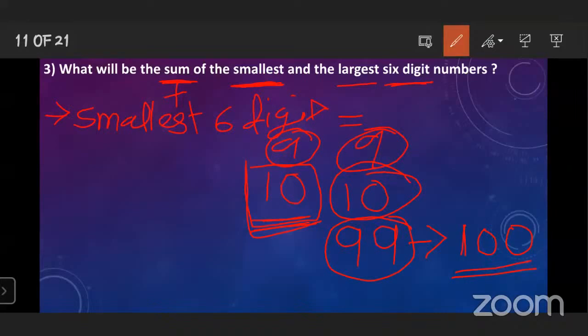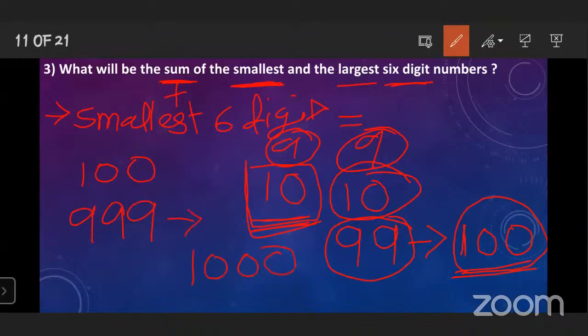So 100 is the smallest 3-digit number. And now tell me the largest 3-digit number. 999. Yes, very good. Because after 999 there is 1000, and 1000 is a 4-digit number. Okay, understood? Yes, very good.